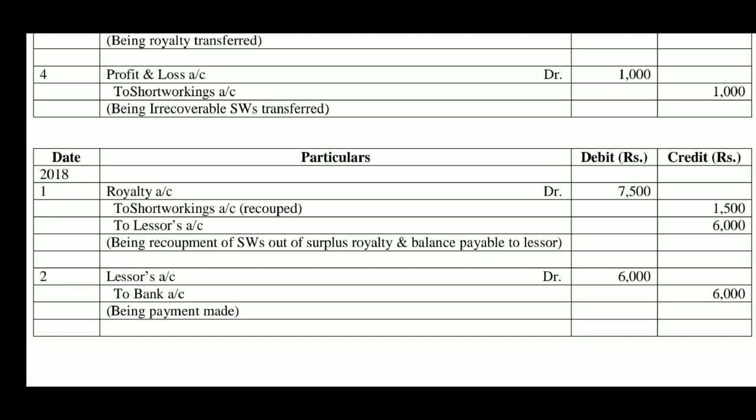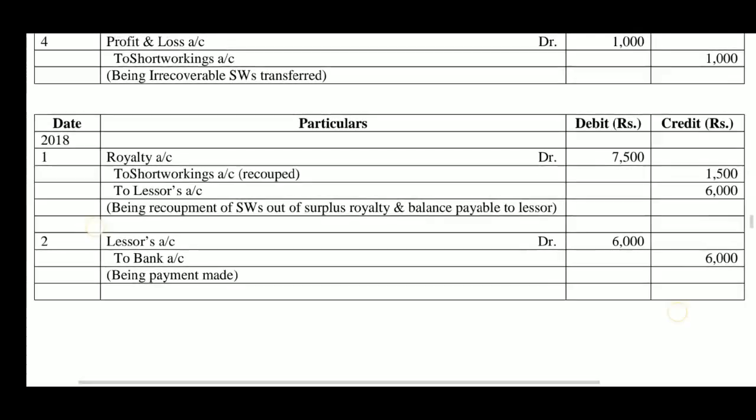Now, second entry is for payment, lessor's account debtor to bank account 6,000 rupees, being payment made. Third entry is transfer of royalty, trading account debtor to royalty account, being royalty transferred. 7,500 is the actual royalty, it is transferred to trading account.